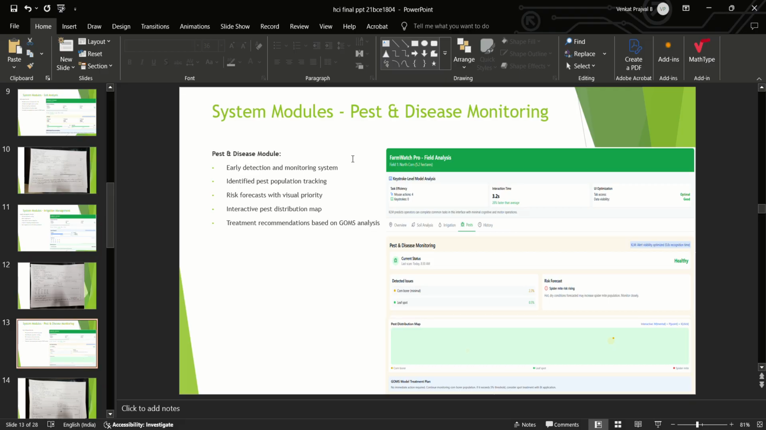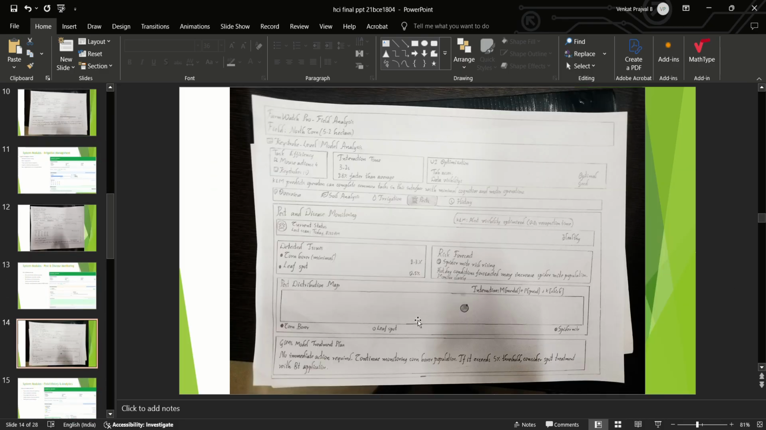The next is pest and disease monitoring. In the pest and disease module, we have an early detection and monitoring system, identified pest population and tracking, risk forecasts with visual priority, an interactive pest distribution map, and treatment recommendations based on GOMS analysis. This is the pest and disease monitoring, and next is the paper mockup of it.